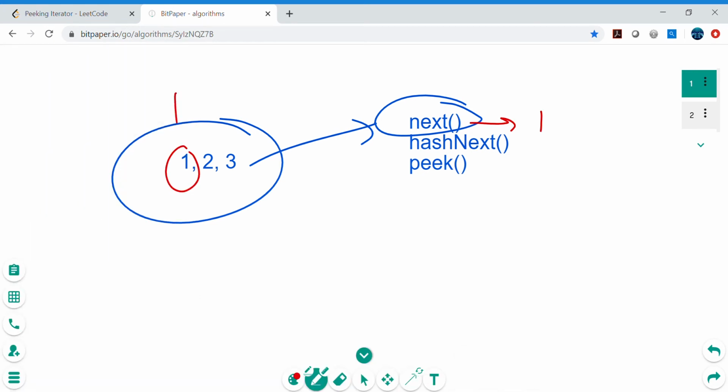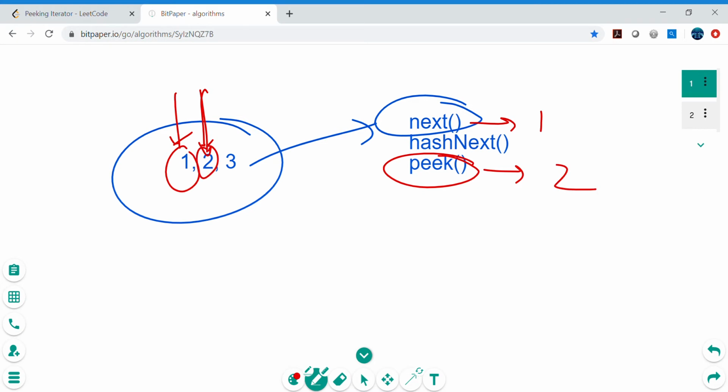After calling next, the pointer moves forward, so the pointer will be on 2, the next element. Now if you call peek, peek should return 2, because the pointer is here.